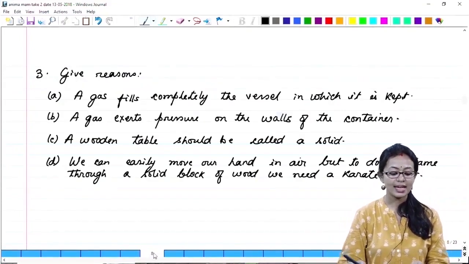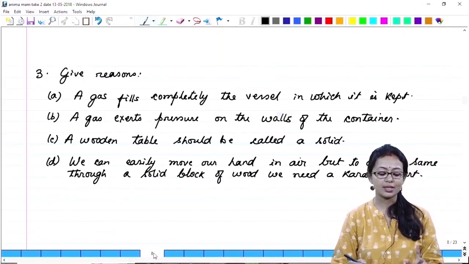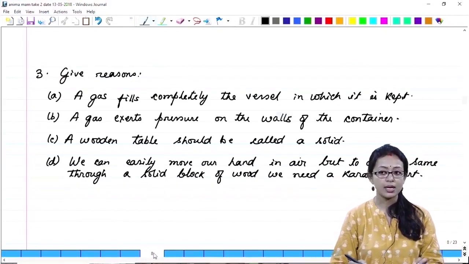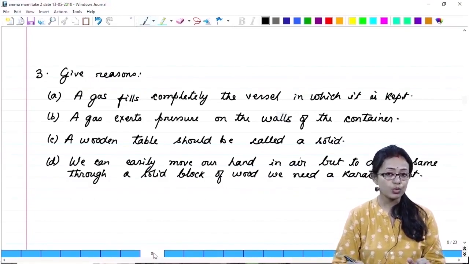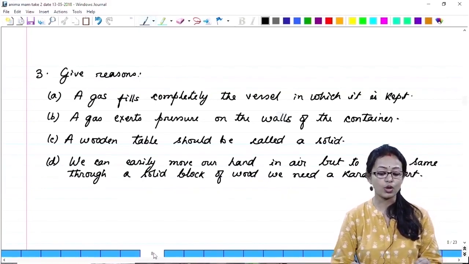Next question, give reasons. A gas fills completely the vessel in which it is kept. Now, tell me the answer. What should it be? Yes, you are absolutely right. A gas fills completely the vessel in which it is kept because the particles of gases are spaced apart, they are in high motion, and because the rate of diffusion is high, they are in continuous motion, so they quickly occupy the space.